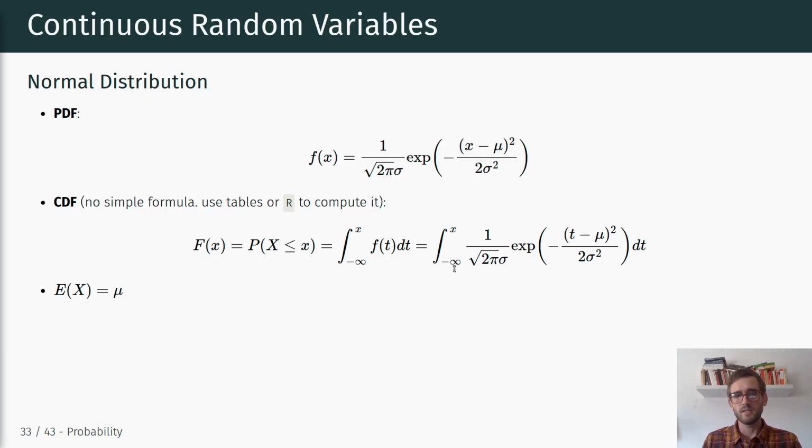And even though the underlying PDF and CDF look rather complicated, there are two important things that are quite easy to remember. The expected value of this normal distribution is equal to mu, and the variance of this normal distribution is equal to sigma squared. Okay.